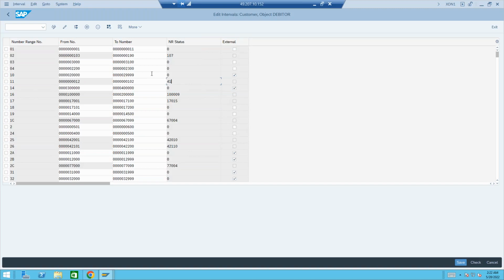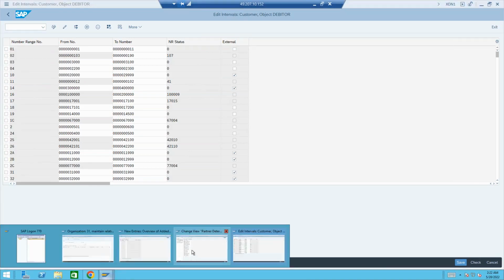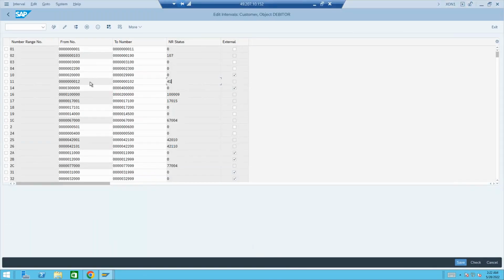But as you mentioned, these are the 3 points we need to check. BP number range should be internal, customer should be external, and same number has to be activated. And the number range should be the same. The range of both the series should be same. Okay, thank you. Then we can achieve.